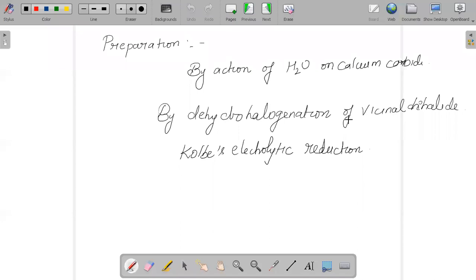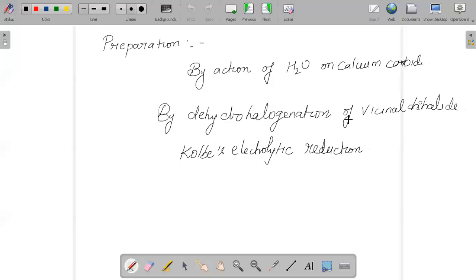And when we talk about the physical properties of alkynes, acetylene, propyne, butyne, these are all gases, and others with carbon 4 to 12 are liquids. And if we exceed 12, then the existence changes to solid.